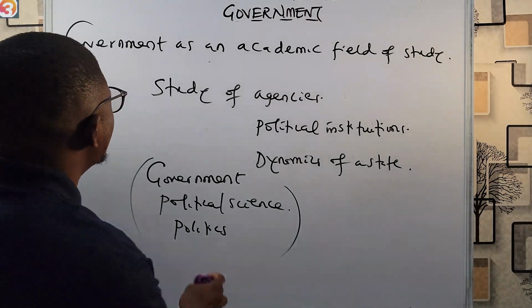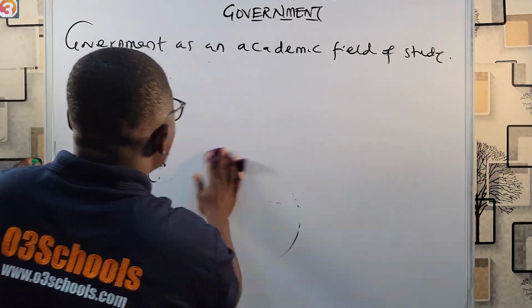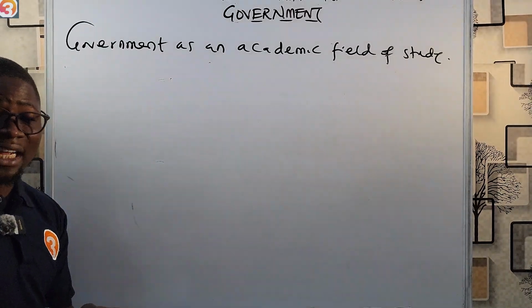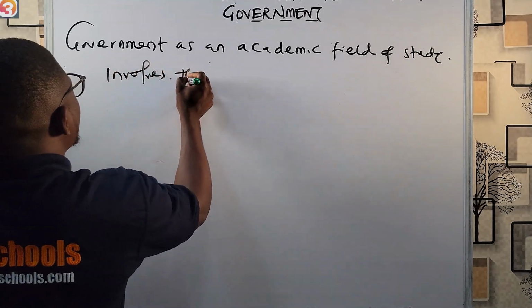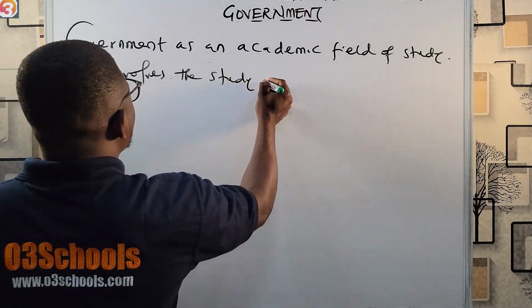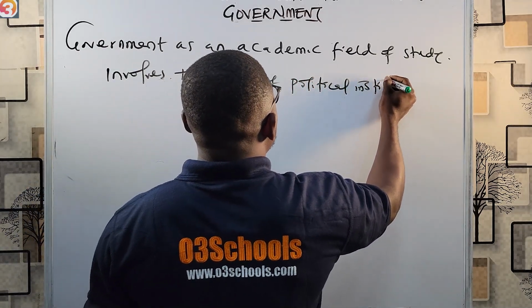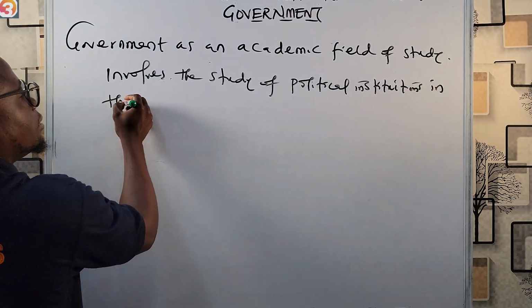All right, now it's also important to know that it involves the study of political institutions in the states. Government as an academic field of study involves the study of political institutions in the state.